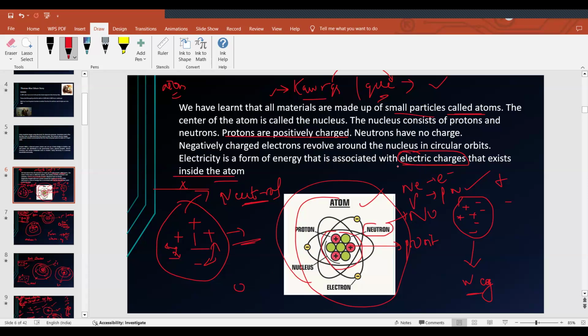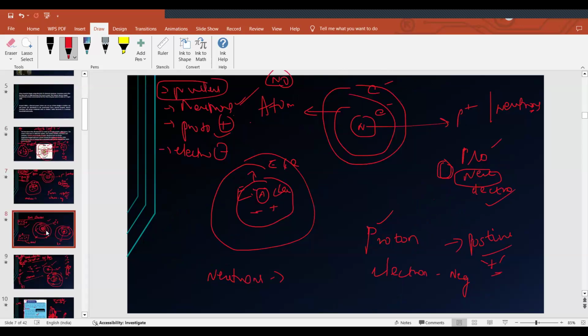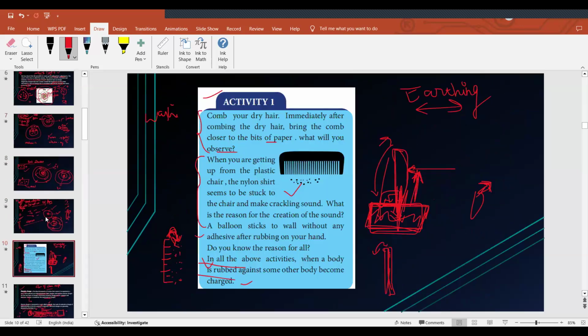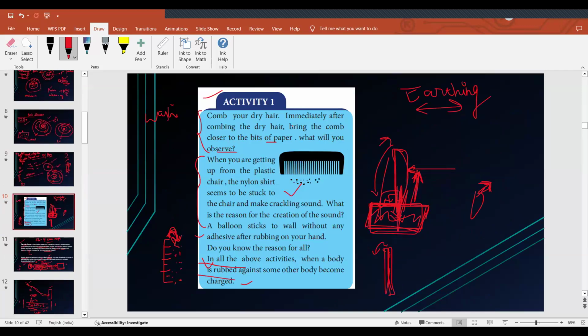Based on these electric charges only, we are having electricity. Now, this is an activity you would have done when you were small. Comb your dry hair, and immediately after combing, bring the comb closer to bits of paper. What will you observe? The paper will be attracted, right?